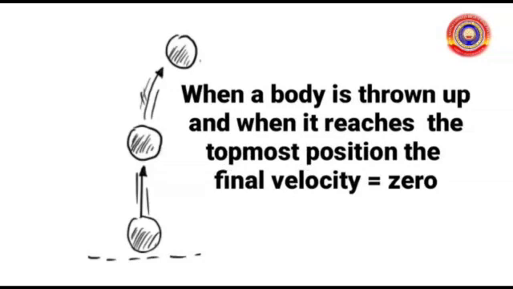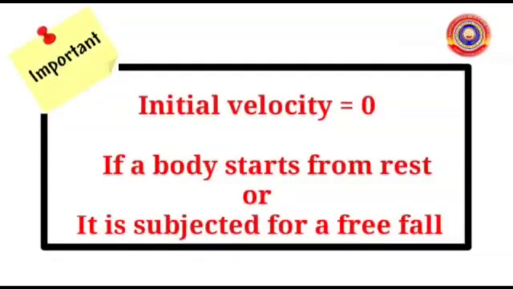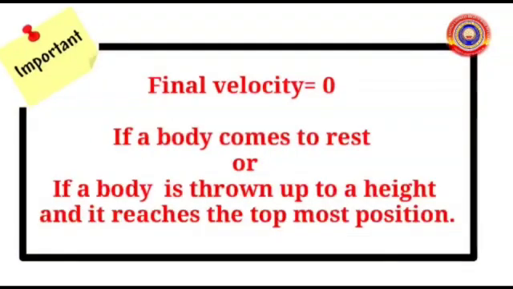In short, the initial velocity of a body will be 0 if it starts from rest or it is subjected to free fall. The final velocity will be 0 if the body comes to rest or it is thrown up to a height and it reaches the topmost position.